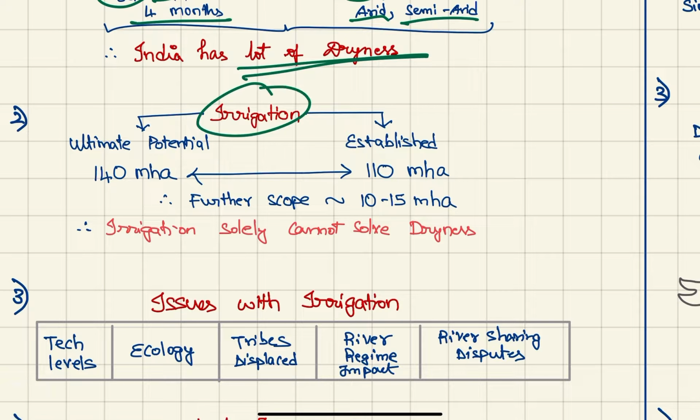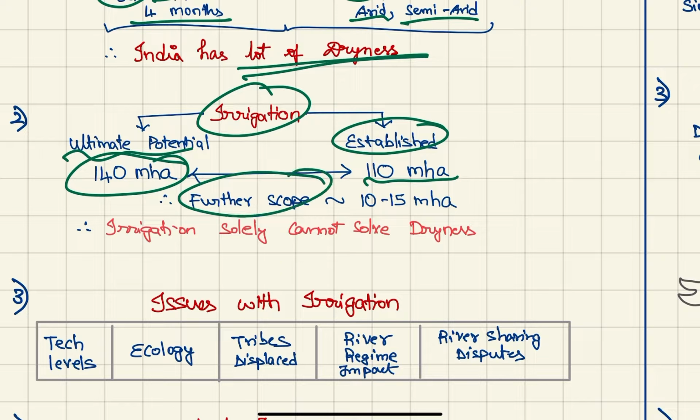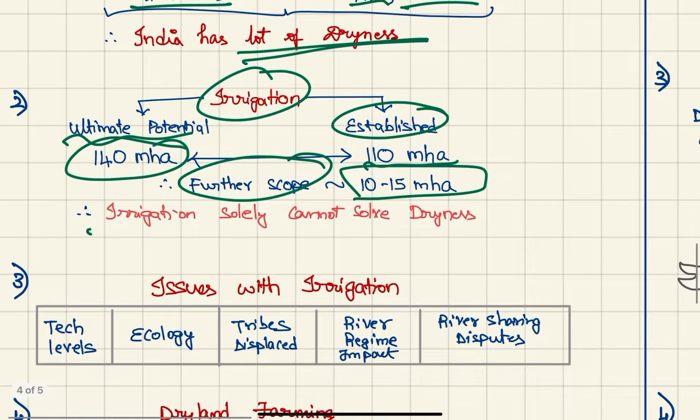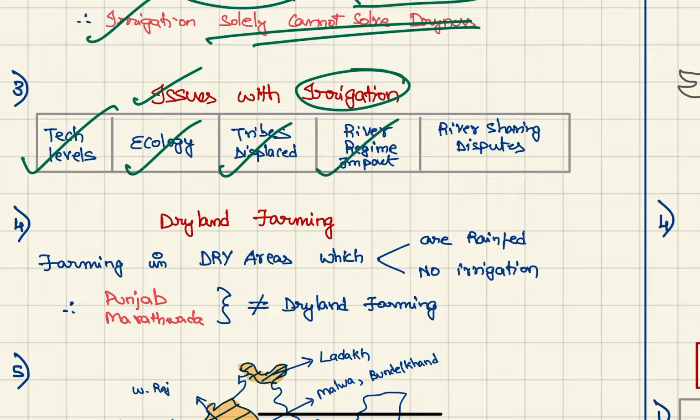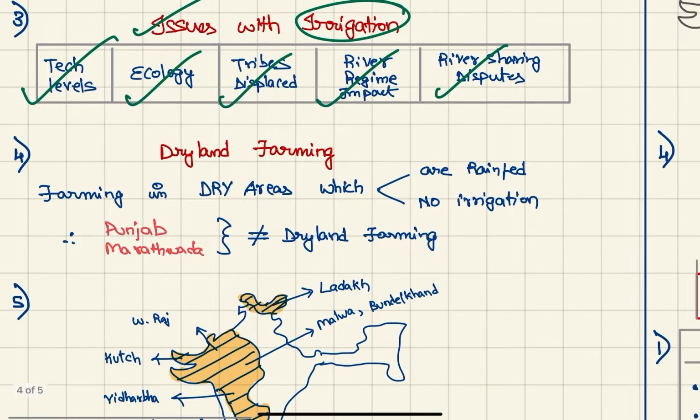So for irrigation, the ultimate potential is 140 million hectares according to current technological levels, and the established irrigation is 110 million hectares. Therefore, the further scope for improvement is only 10 to 15 million hectares. Therefore, irrigation cannot solve the dryness problem of the country. Some issues with irrigation are current tech levels, ecological issues, displacement of tribes, river regime impacted, and river sharing disputes, like between Kerala, Karnataka and Tamil Nadu.